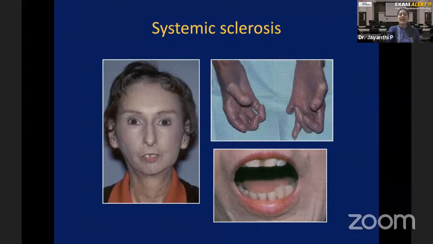On the fingers and hands, excessive collagen is getting deposited, so there is a deformity in the hands and fingers. Can you all appreciate that? And also, I told you there is deposition of collagen fibers in the lung, so pulmonary fibrosis will occur. There is deposition of collagen in the kidney, so renal fibrosis. All that is very dangerous. Pulmonary fibrosis and renal fibrosis will result in lung failure and kidney failure, and it will go to death of the patient. So this is also a very serious disorder.